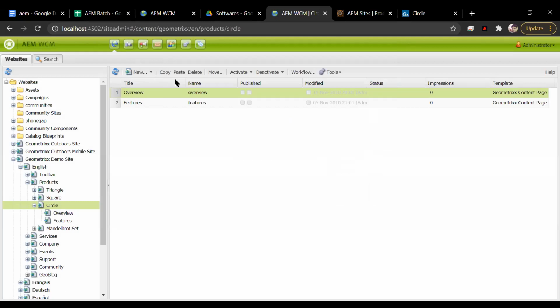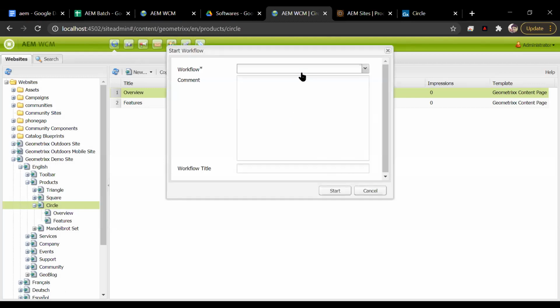So new, copy, paste, delete, move, activate, activate later, deactivate later, and workflows. If you remember, we have discussed workflows. Workflows basically help you automate your task. You can get an approval of your page. You can get review. You can do some automation tasks. So you can select any workflow that you want to run.